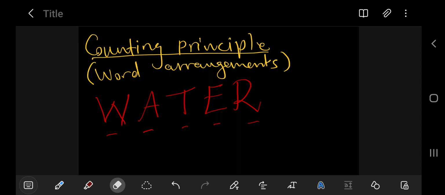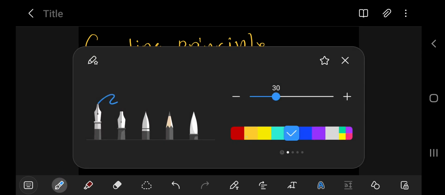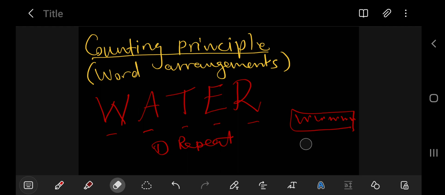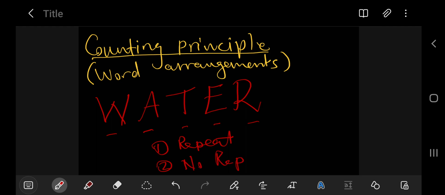W-A-T-E-R, right? So you must be given a condition for this one. The condition is, can you repeat a letter? If you can repeat a letter, then it means maybe you can form W, W, W, W, W, and you can say this is a word, as long as it has 5 letters. So that is repetition. But if you're not allowed to repeat a letter,